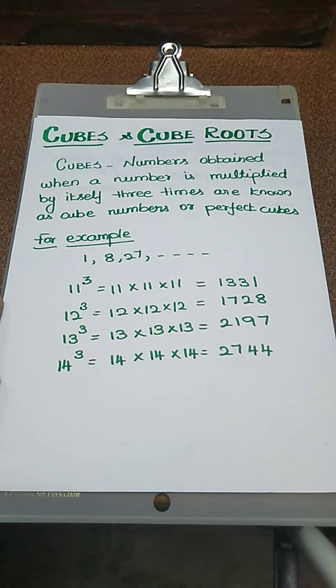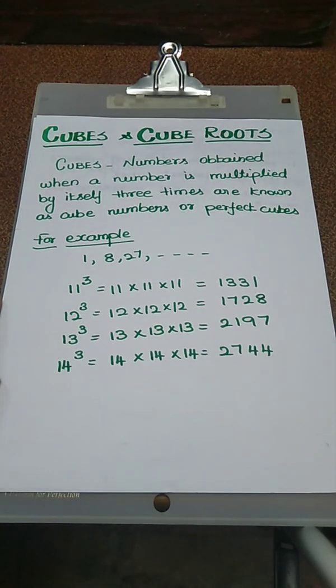Actually, numbers obtained when a number is multiplied by itself 3 times are known as cube numbers or perfect cubes. For example, 1, 8, 27, etc. How can we say these numbers are perfect cubes? Because we have to split the number into 3 times.